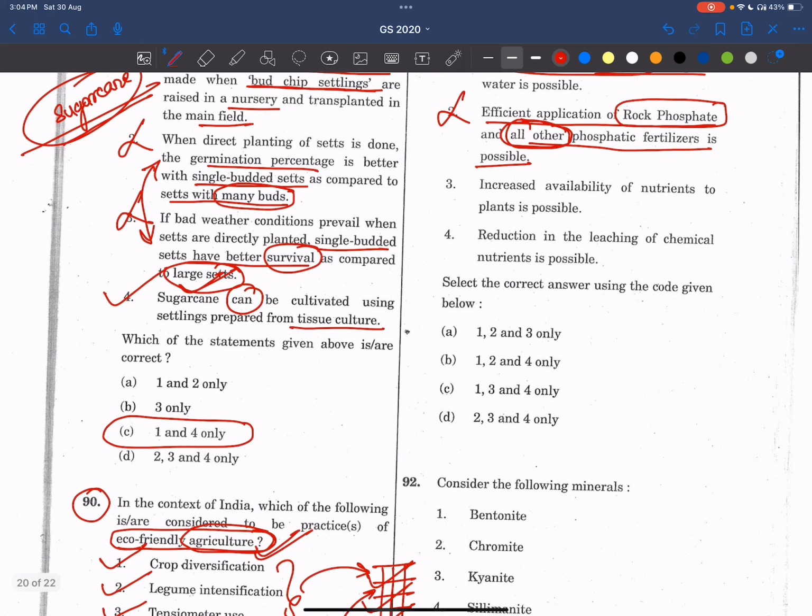So here UPSC wantedly gave only three options. If it had given 1, 2, 3, 4, then most of the people would have marked 1, 2, 3, 4. Let's say it has given three statements only, so we know which is wrong. The answer is 1, 3, and 4. Now see, decreased availability of nutrients. Yes, this is also possible.